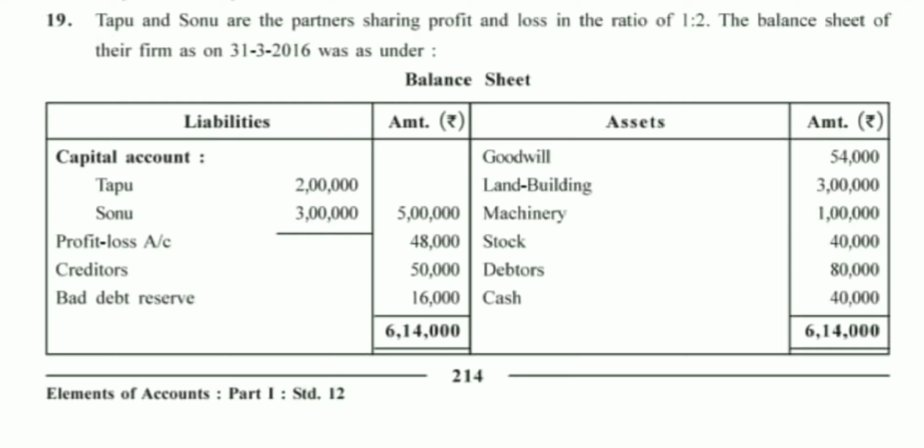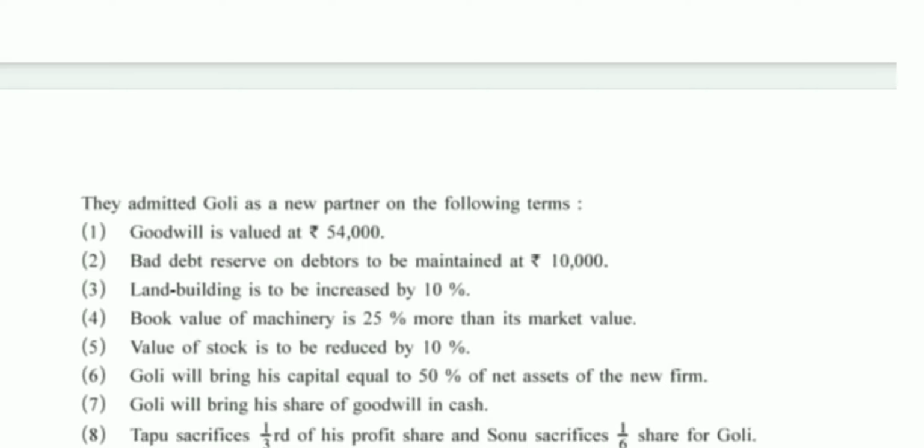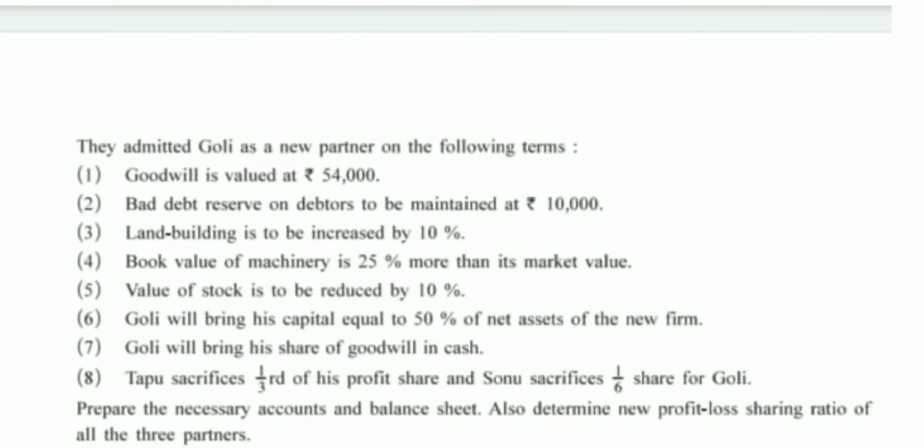As you can see, on the balance sheet liability side, Tappu and Sonu's capital is given, profit and loss is given, creditors and bad debt reserve is given. On the asset side, we can see goodwill, land building, machinery, stock, debtors, and cash balance is given. They admitted Goli as a new partner on the following terms.